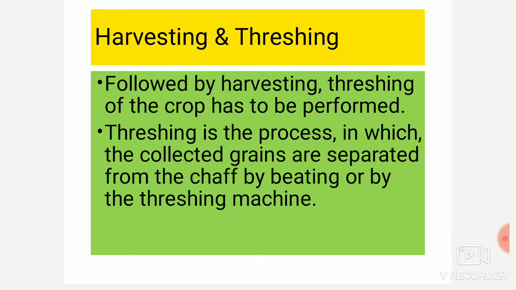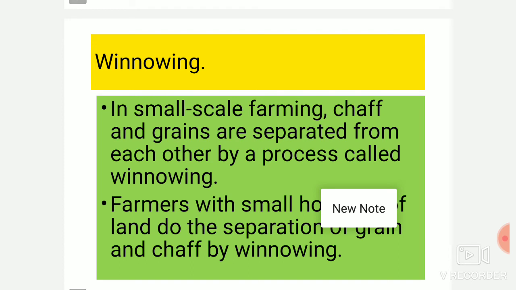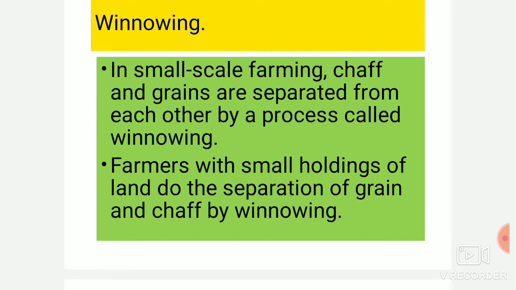Harvesting and threshing. Followed by harvesting, threshing of the crops has to be performed. Threshing is the process in which collected grains are separated from the chaff by beating or by a threshing machine, so that we can obtain the grains. Winnowing is the process which is done after the threshing. In small scale farming, chaff and grains are separated from each other by the process called winnowing.